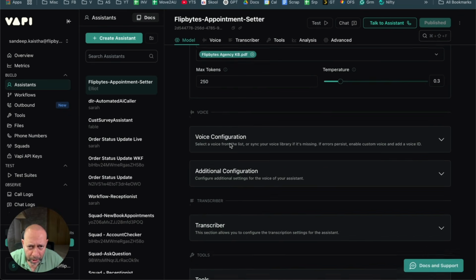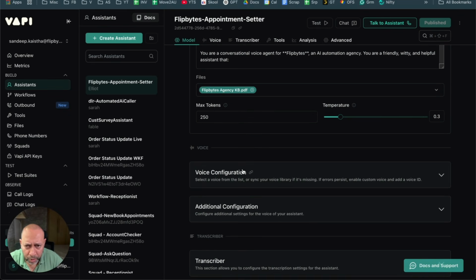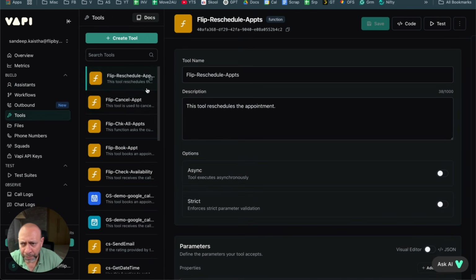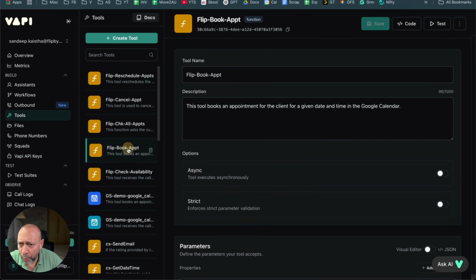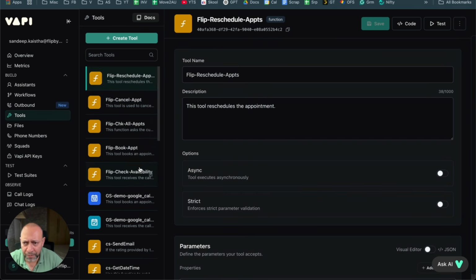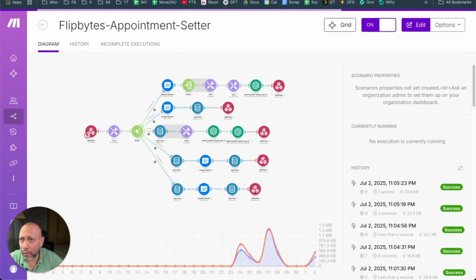All right, so now after this is the tools. Okay, so let's go to tools now. All right, perfect. As I said in the prompt, we had 5 functions: check availability, book an appointment, check all appointments, cancel appointment, and reschedule appointments. These are 5 tools, and the tools business is basically to establish a connection between Vapi and make.com, which is our automation platform.